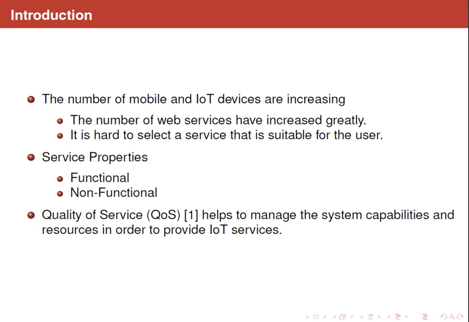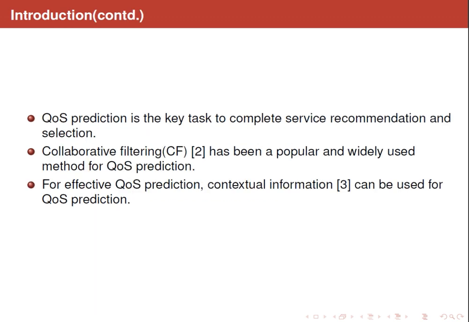They are classified as functional and non-functional properties, and QoS or quality of service is a non-functional property. It reflects the degree to which services offered by providers satisfy the requirements of users. It helps to manage the system capabilities in order to provide IoT services. QoS prediction is essential for performing service recommendation and selection in mobile and IoT environments.